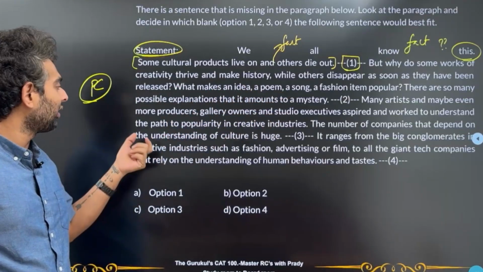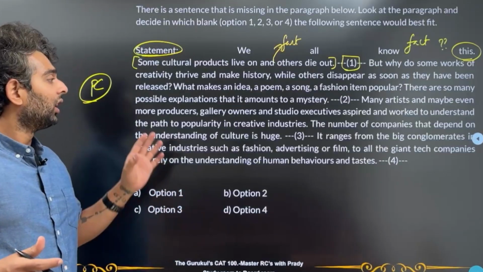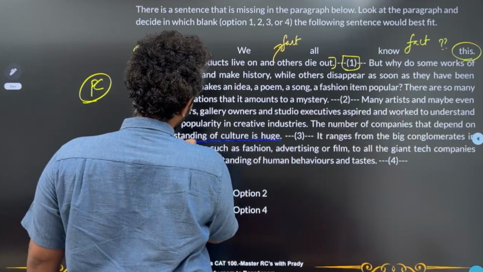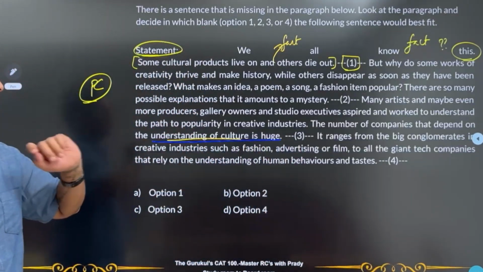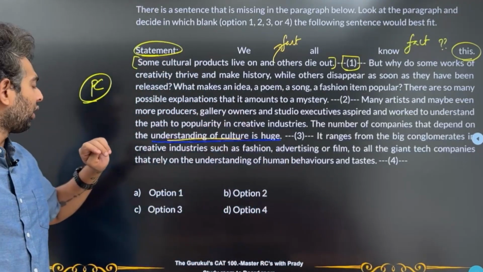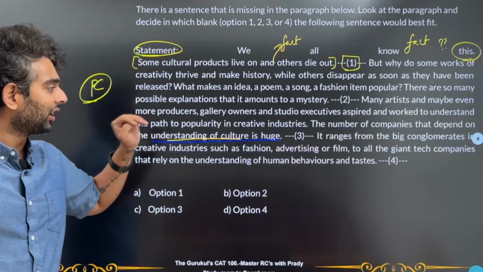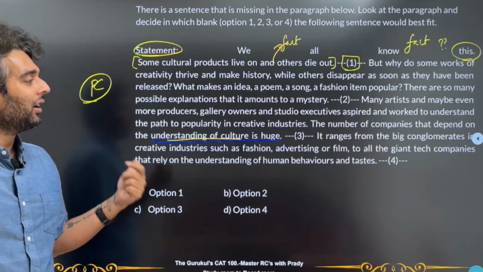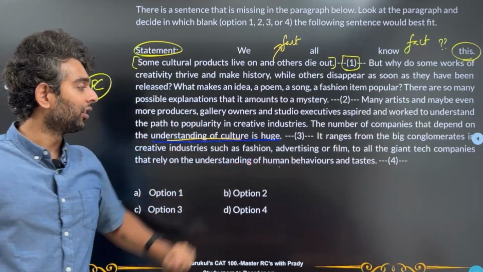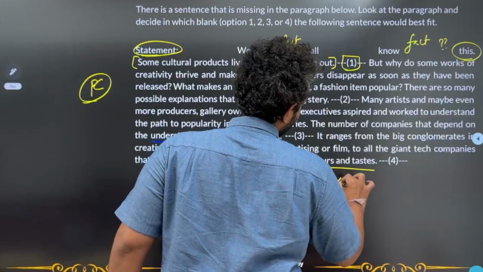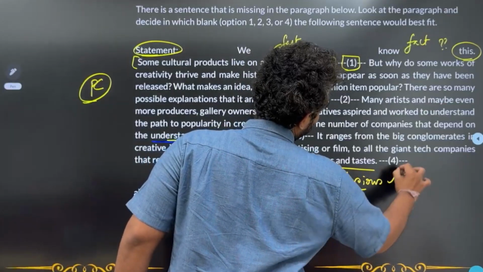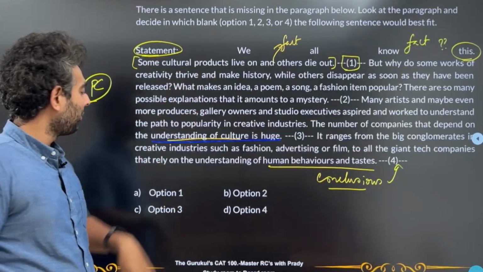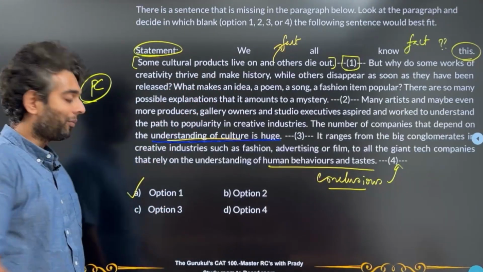The number of companies that depend on the understanding of culture is huge. And then he's telling me what it ranges from: the big conglomerates in creative industries such as fashion, advertising or film to giant tech companies that rely on the understanding of human behaviors and taste. Now this last line itself looks like a conclusion, so placing anything after this does not really make much sense. Since we cannot place it in any other blank, we'll be putting it in the first blank. So our correct answer will be option 1.